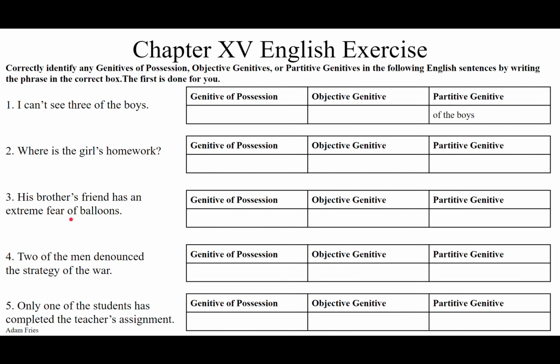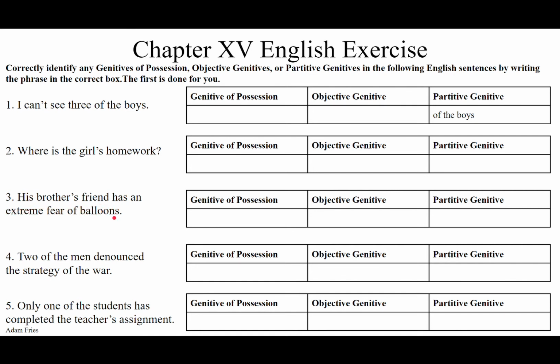Sententia tertia. Third sentence. His brother's friend has an extreme fear of balloons, which is a thing. His brother's friend. Brother's, it's the friend belonging to the brother. Brother owns the friend. So genitive of possession, brother's, with the apostrophe S. He has an extreme fear. This is the direct object, a fear. It's modified by the adjective extreme. Fear of balloons.